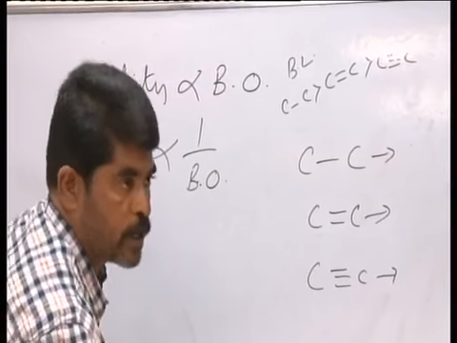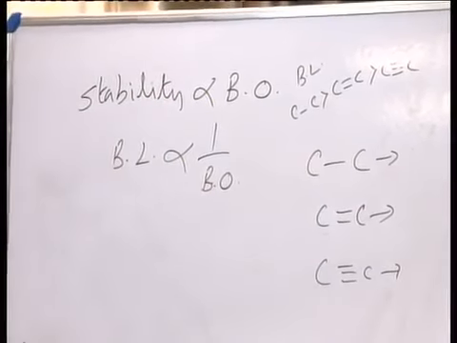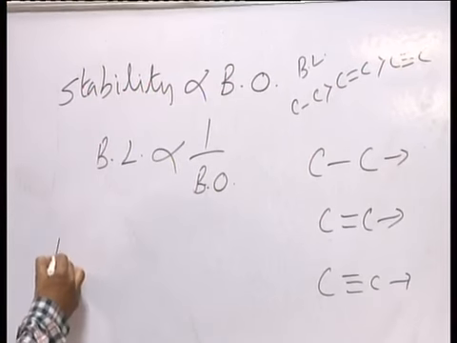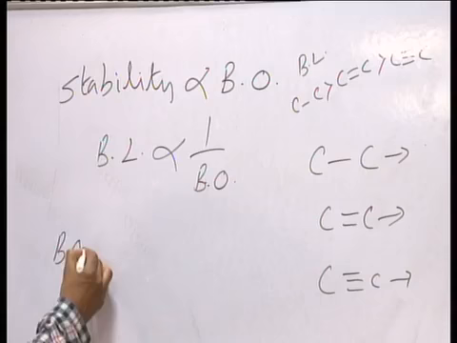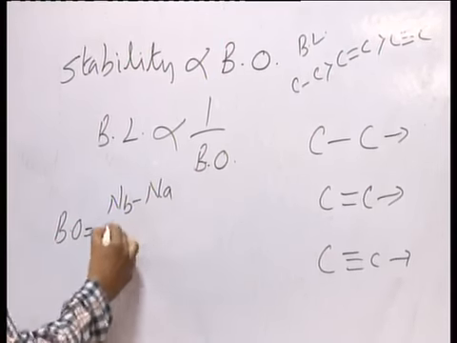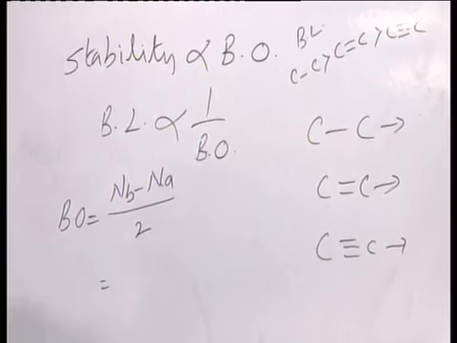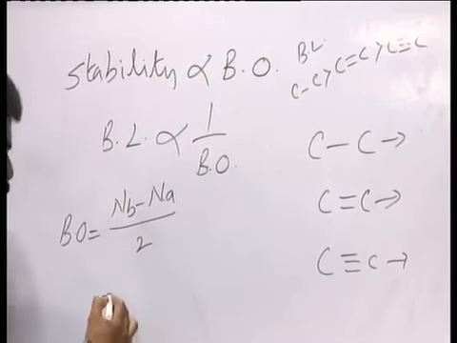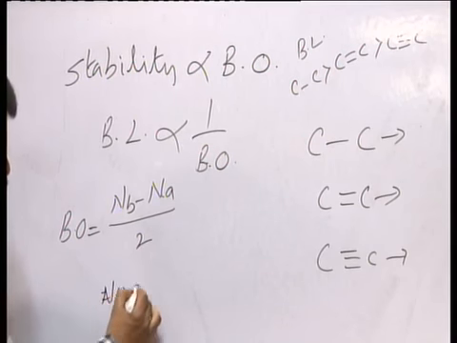And one more important point: a diatomic molecule is stable only when, they are asking about bond order. How do you calculate bond order? Bond order is equal to (NB minus NA) by 2. If you want a positive bond order, NB must be greater than NA.